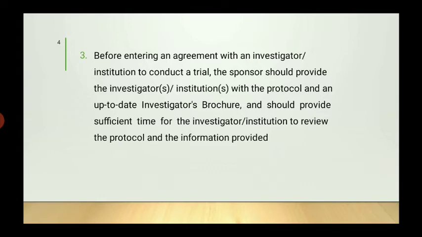The investigator brochure is basically the data about the trial or about the product. The sponsor should also provide sufficient time for the investigator or institute to review the protocol and the information provided.